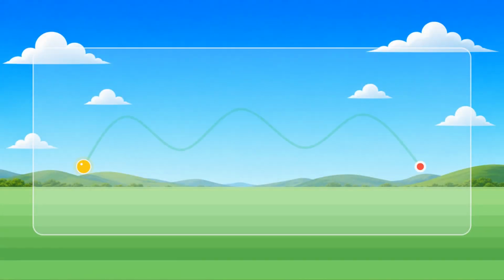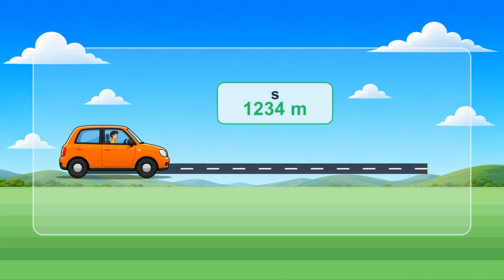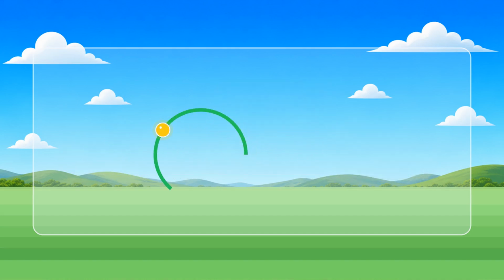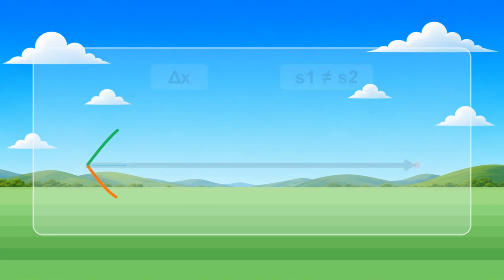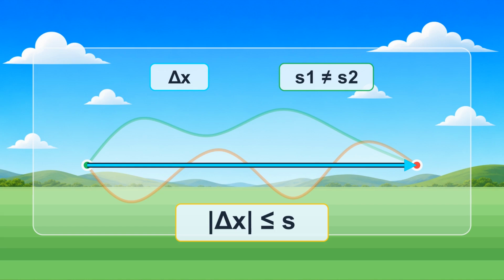The physical difference is important. Distance traveled describes how much motion occurred along the actual trajectory. Displacement describes the overall change in position. That is why a car's odometer measures distance traveled. That is why returning to the initial position produces 0 displacement. That is why two people can have the same displacement but different distances traveled. And that is why the magnitude of displacement can never be greater than distance traveled.